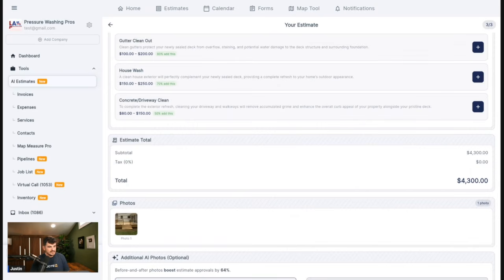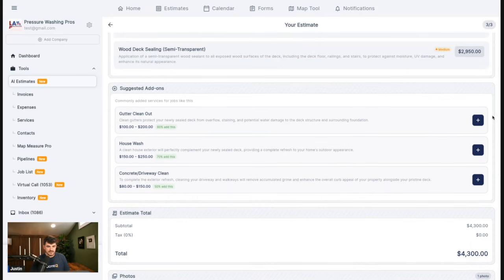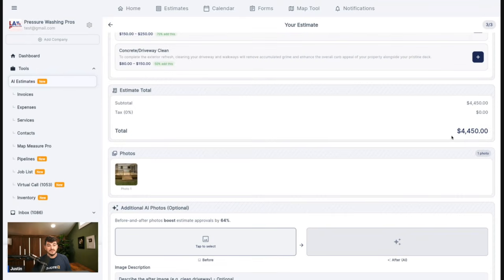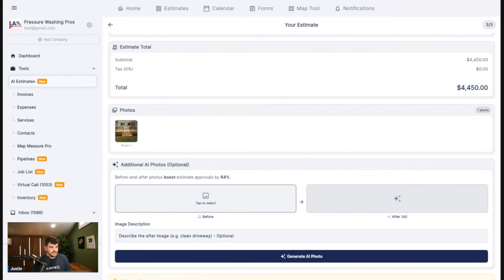So we're not going to add any of those things today. Actually, I'll just add one to show you guys. So let's just say that they had gutters on the back of this house. We add in a gutter cleaning for this as well. So now we can see here we have our estimate total, which is going to be $4,450. It's got our photos that we've included.